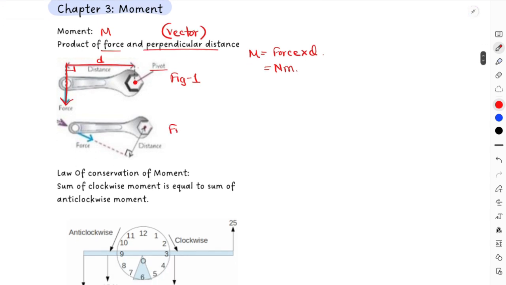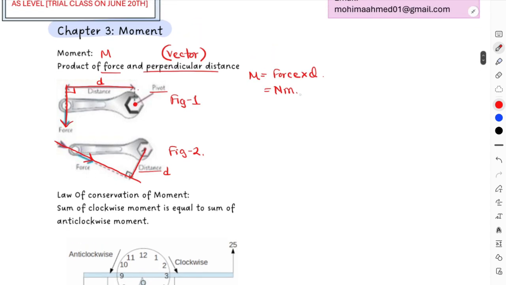And then again in figure 2, if you see, this one is quite different, because this time you're not providing force perpendicular to the other side of the spanner. Now you are providing force in an angular way to the spanner, but this time in order to find out the distance, this is the perpendicular distance from force to pivot. So this is the value for D that you are going to take in your calculation. So always remember, you have to measure the distance from force to the pivot, and the distance has to be perpendicular to the direction of your force. And this is it. Now we have discussed the Newton meter unit.